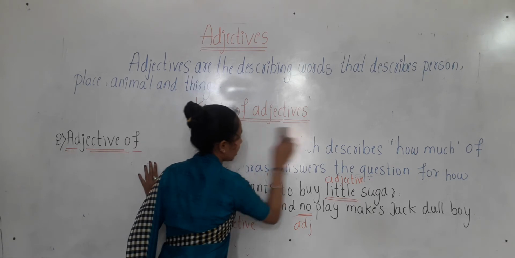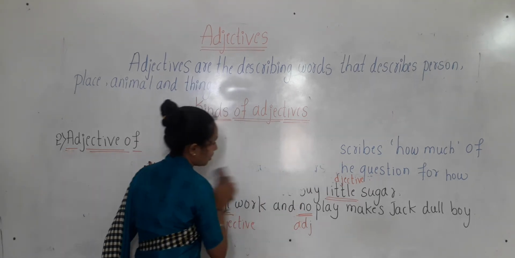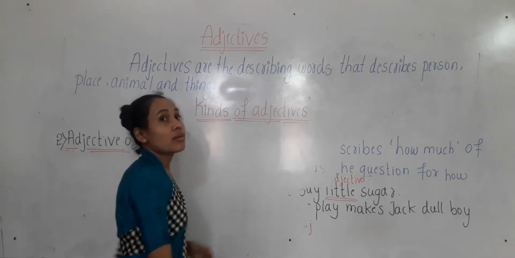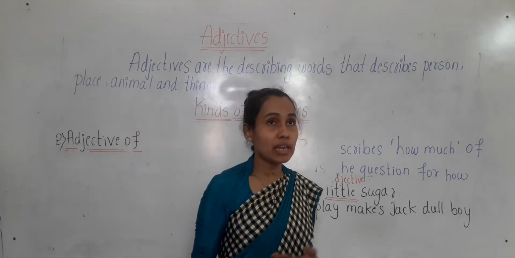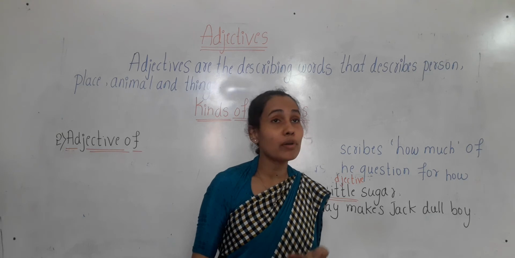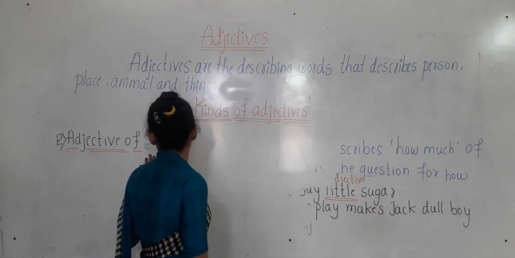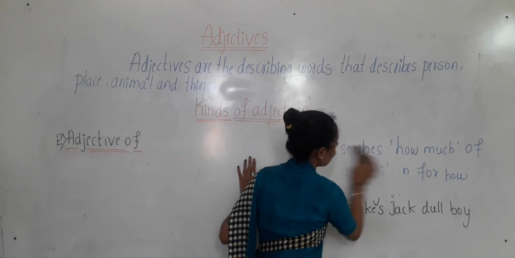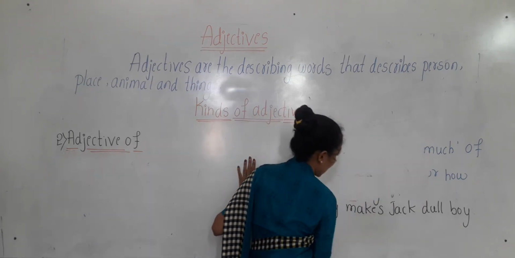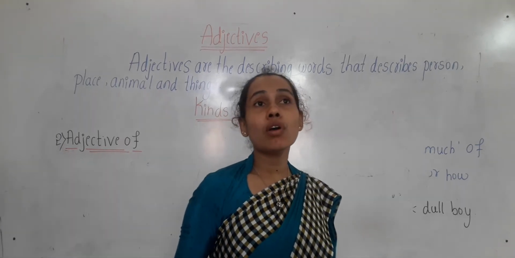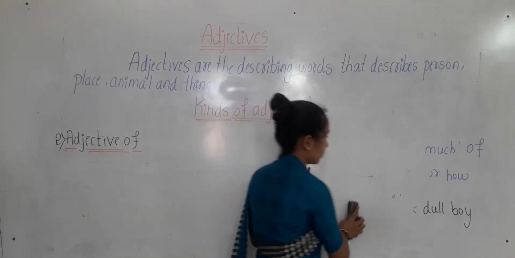The words which describe how many or in what order a person or thing is. The adjective of number shows or describes how many or in what order a person or thing is.